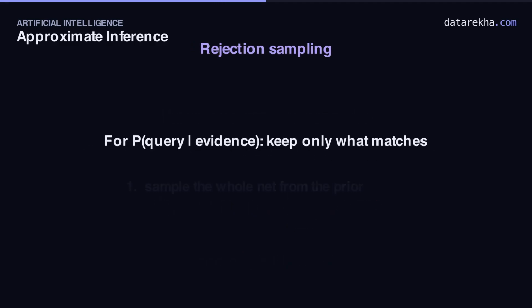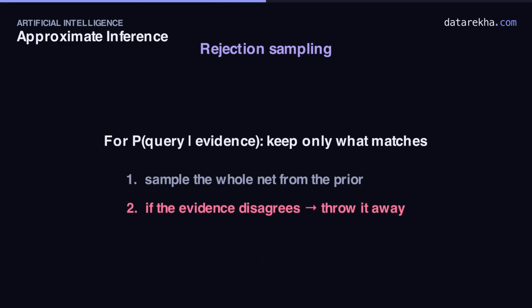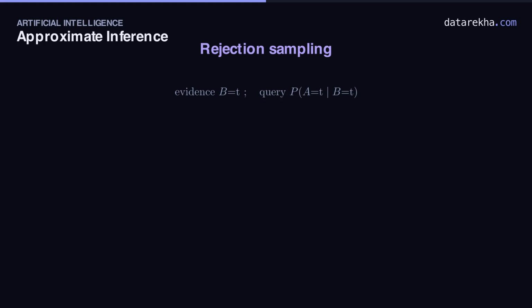Prior sampling gives us marginals for free, but usually we have evidence, and we want a conditional. Rejection sampling handles that with a blunt rule. Sample the whole network as before, and the moment a sample disagrees with what you observed, throw it away. Keep only the ones that agree, and count within those. Let's run 10 samples, looking for A given B true.